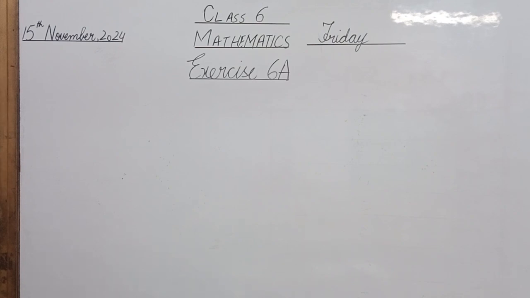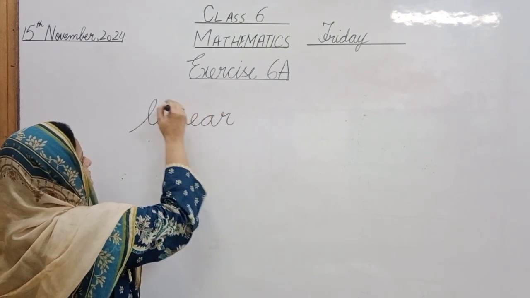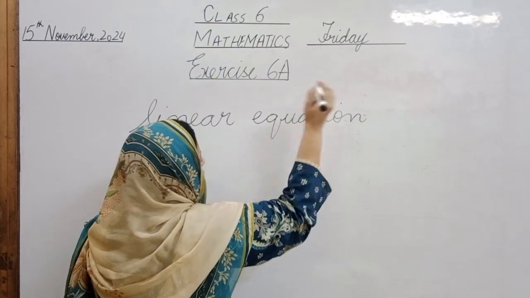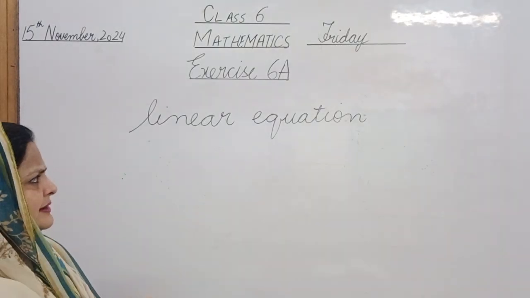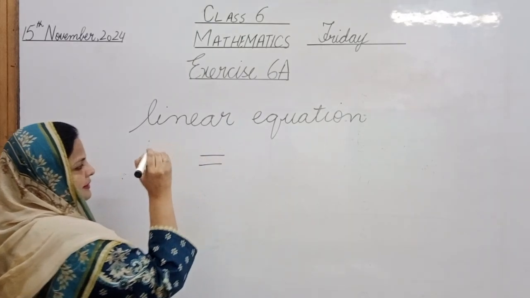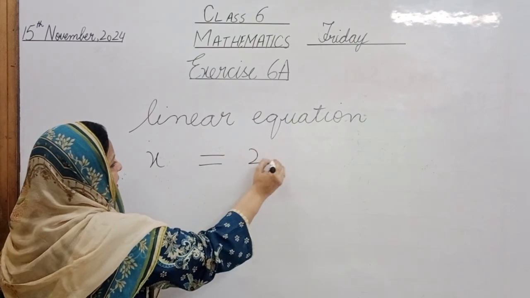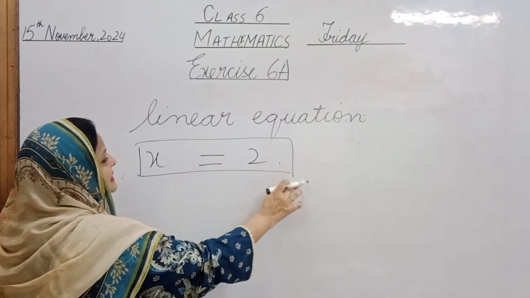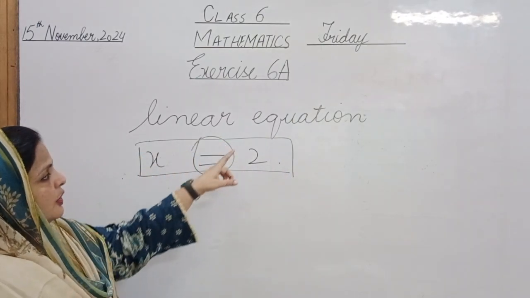So as you all know that you people were doing some linear equations. What is equation, by the way? May I know, Qasim? What do you mean by equation? Yes, you're quite right. Equation means equality, that when one thing is equal to the other, we say that this is an equation. And what is the sign of equation? This equality sign is a sign of equation.